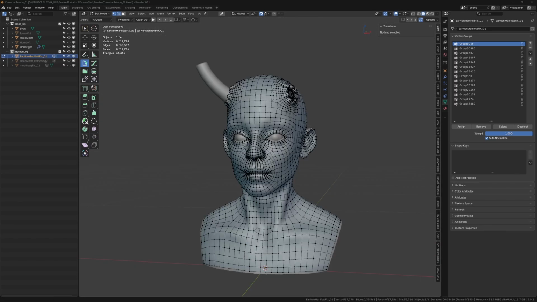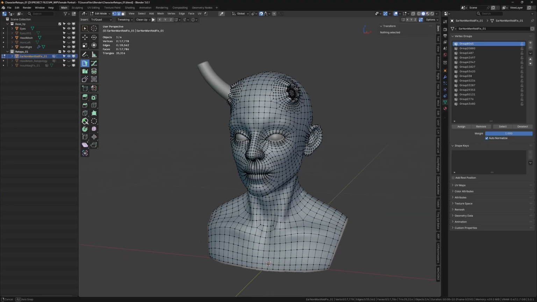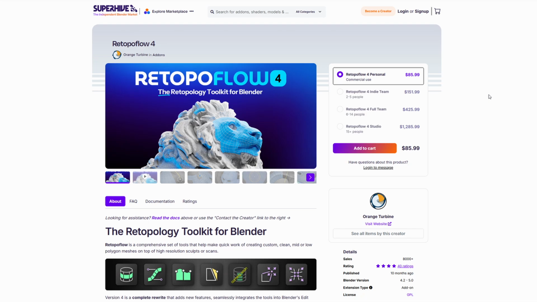The final conclusion: is Retopoflow going to replace my primary software for retopology? Yes. The main reason is because I can also use all the other Blender native tools, and I don't have to switch between softwares when I need to create all the interior regions like the eye bag, mouth bag, and all those things. And like I said, Blender does have some wonderful mesh editing tools, so I can implement them also. But the one issue I have is the price.